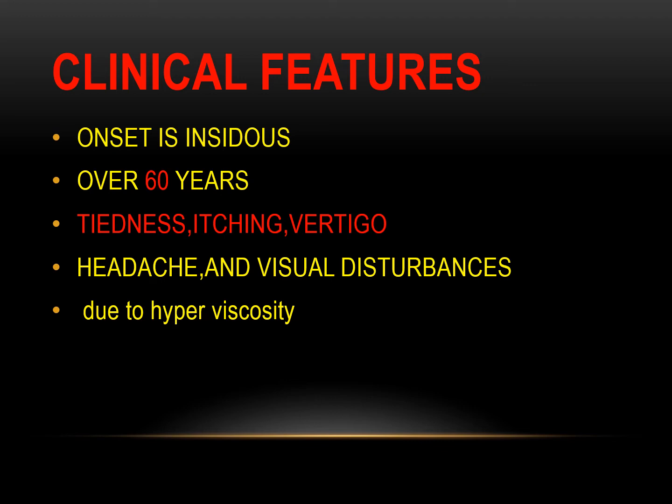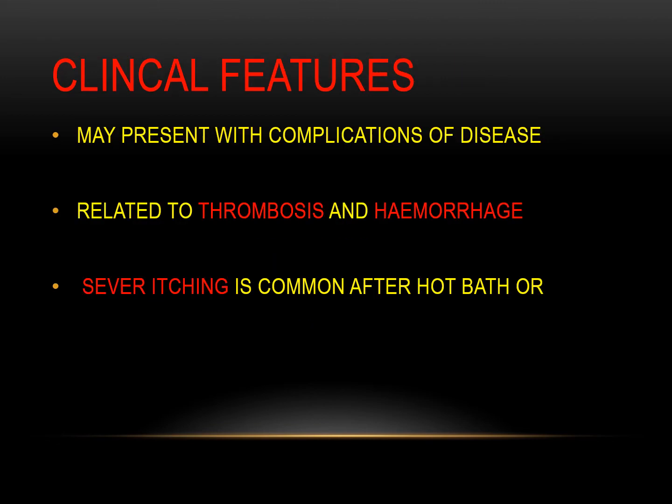In the CBC you see the hematocrit and RBC count. However, in some cases headache and visual disturbance occur because of increased hyperviscosity, which can lead to decreased flow in the brain, and the patient may have visual disturbance and headache. Sometimes the patient may present with a complication of the disease. The complications of polycythemia may be because of thrombosis or hemorrhage.